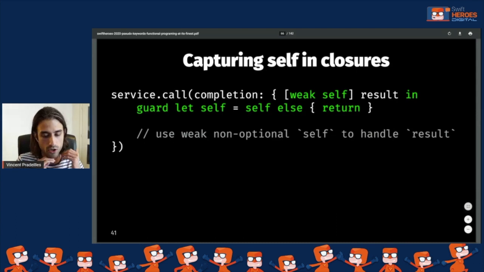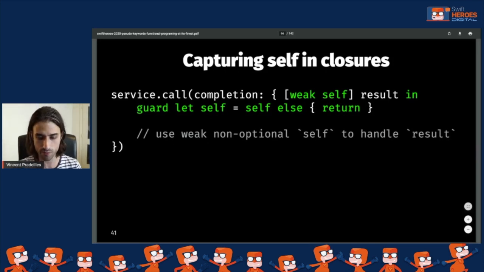You are all experienced developers in Swift, so I guess you are familiar with the idea of a retain cycle. You know that if we want to avoid a retain cycle when we capture self in a closure, we need to make sure that we capture a weak version of self. And then if we want to use a non-optional self in the closure, we need to make a test. So we have what is called the weak self dance, where for every closure, we need to add weak self between brackets. Then we need to start the closure with guard let self = self else return. And then finally, we can start writing the actual code that we want to put in the closure.